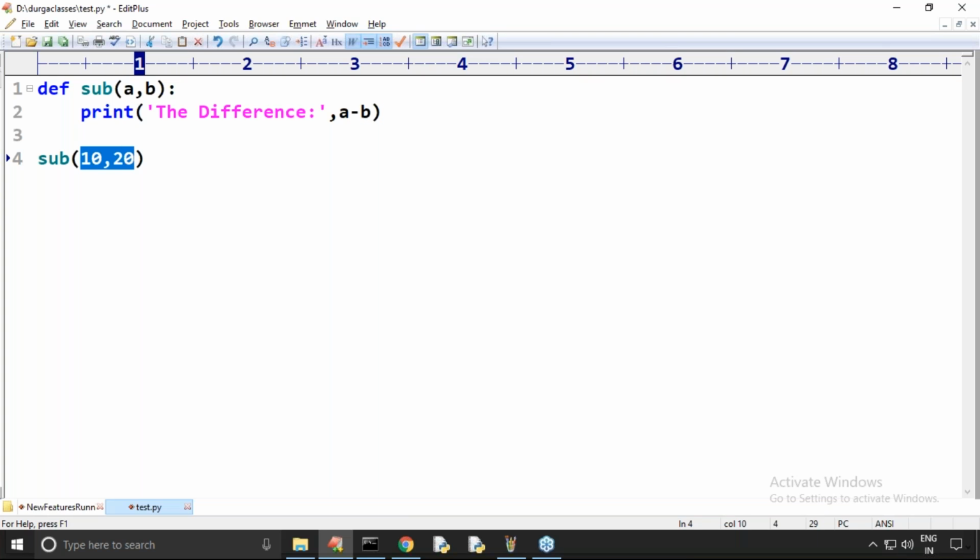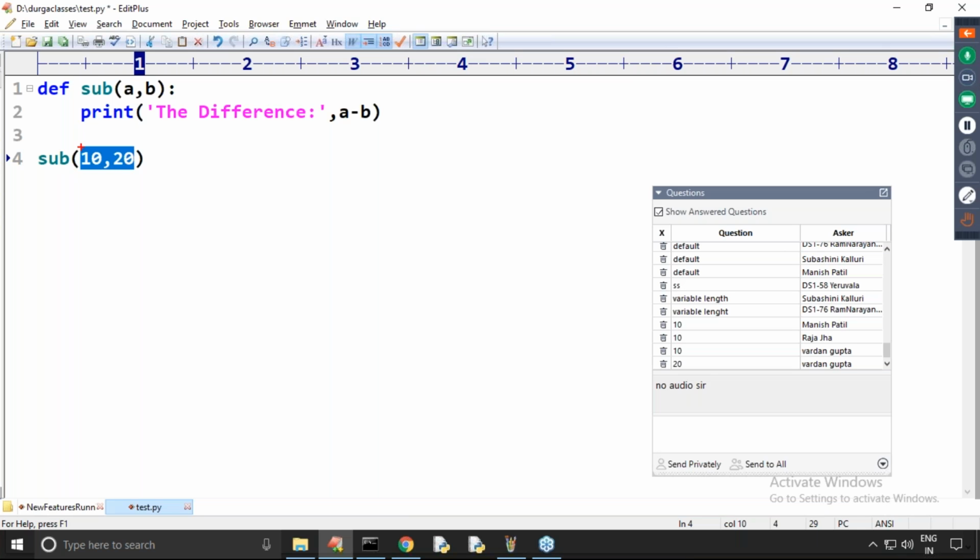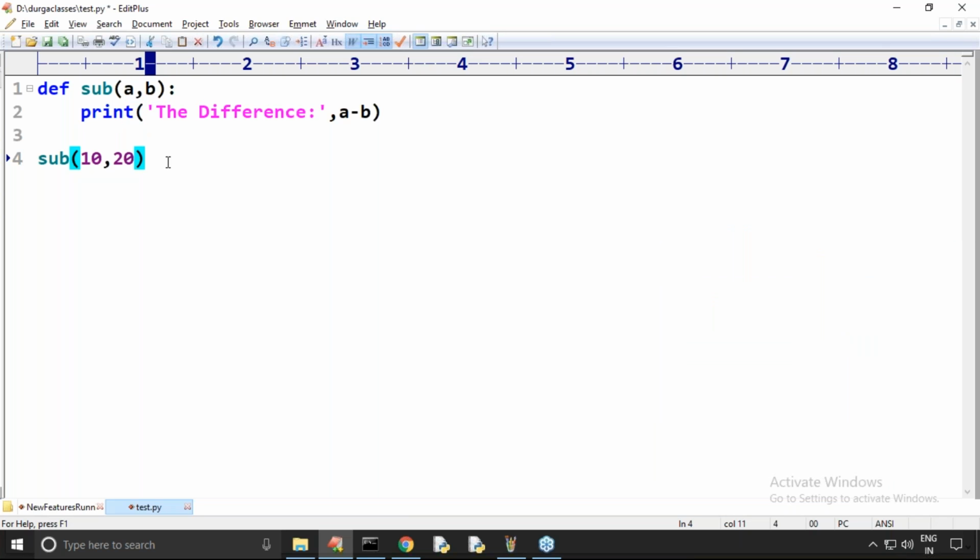But how is it going to be assigned? Because of positional order. In which position we are passing, based on the positional order, the values will automatically be considered. First value for the first argument, second value for the second argument. These types of arguments are by default considered positional arguments. Remember, these are positional arguments.